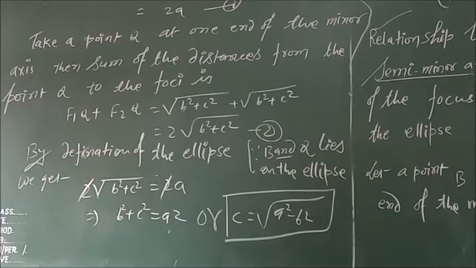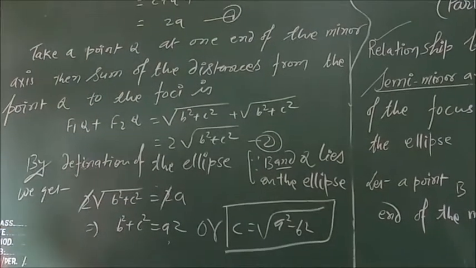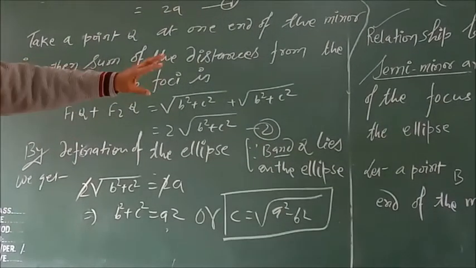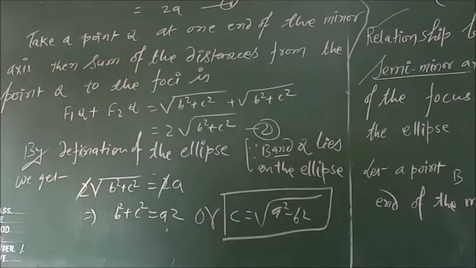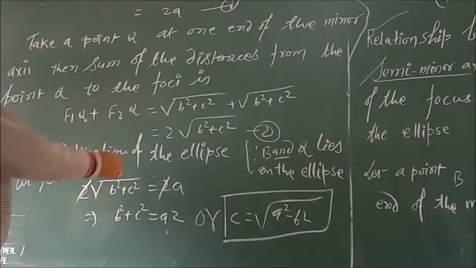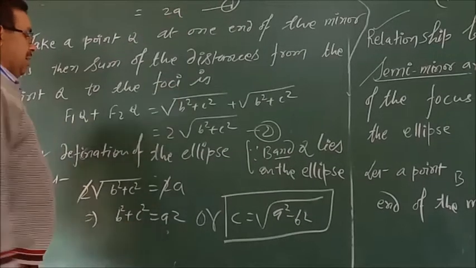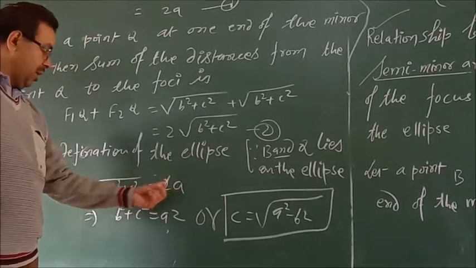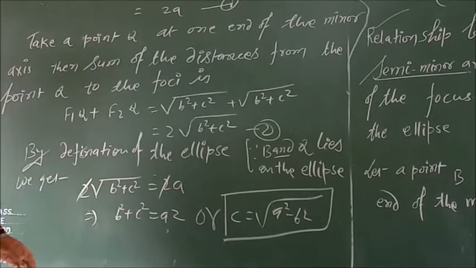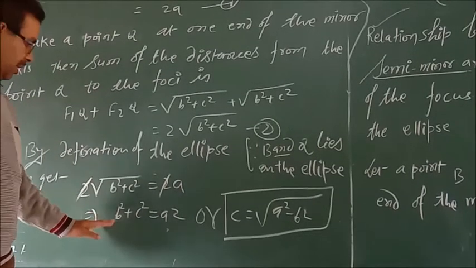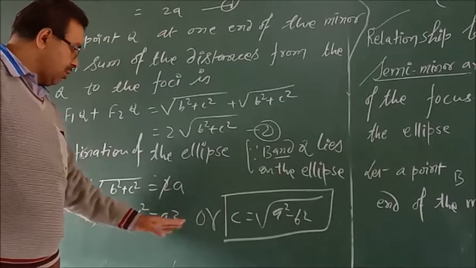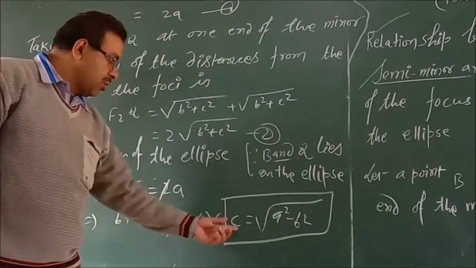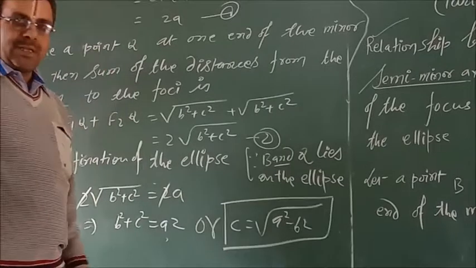And now next, by the definition of ellipse, since B and Q both lie on the ellipse, both will be equal to each other. So from equation first and second, we get twice √(b² + c²) is equal to 2a. 2 will be cancelled to each other, and after squaring, we get b² + c² = a², or the value of c is equal to √(a² − b²).